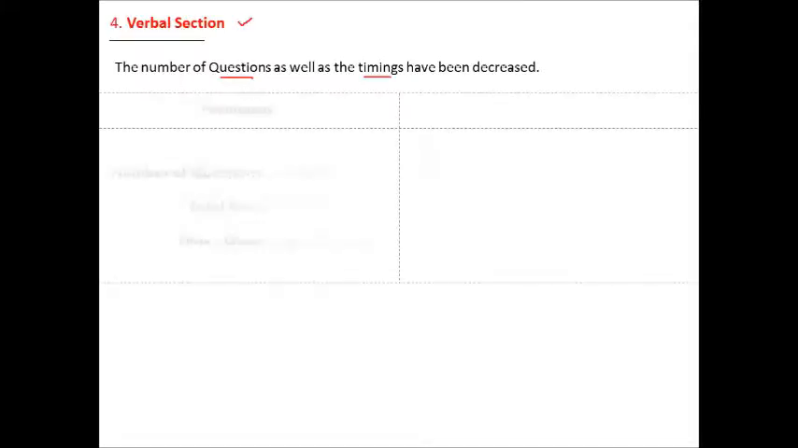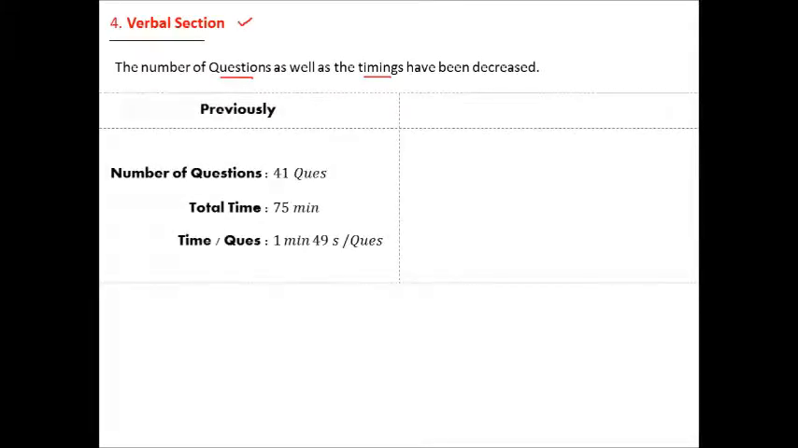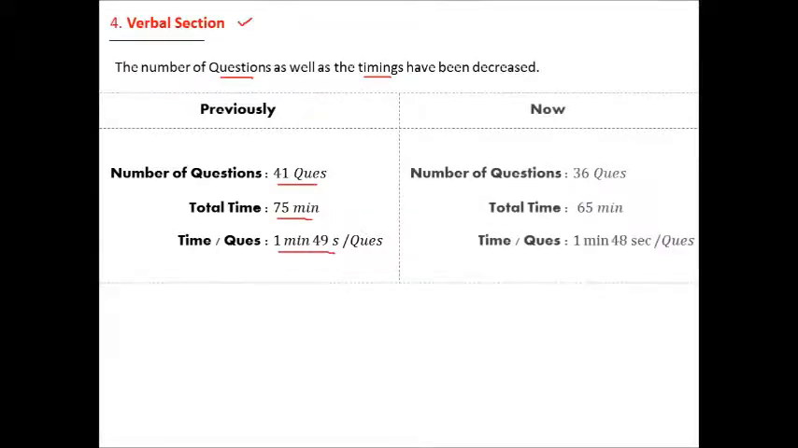The fourth and final section, the Verbal section. Here also, the number of questions as well as the timings have been decreased. Previously, you used to have 41 questions in 75 minutes. That means 1 minute and 49 seconds per question. Now, the number of questions is 36, the total time is 65 minutes, therefore the time per question is 1 minute and 48 seconds. Overall, just a 1 second decrease over every question, which is not a lot.